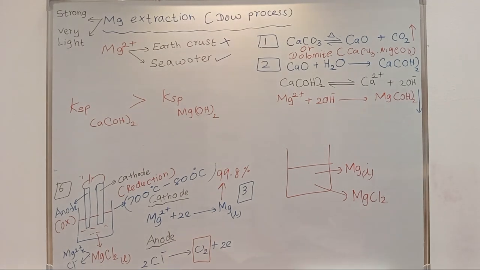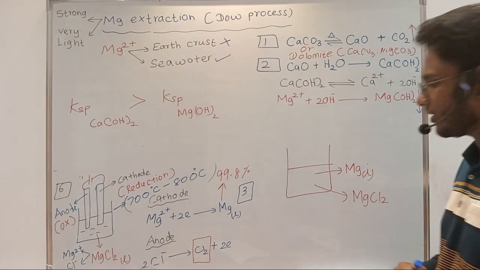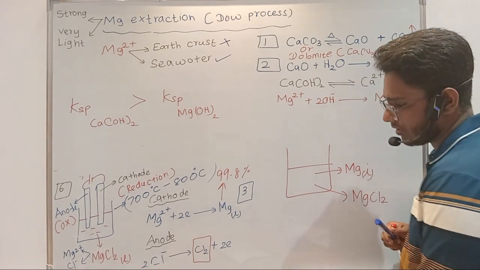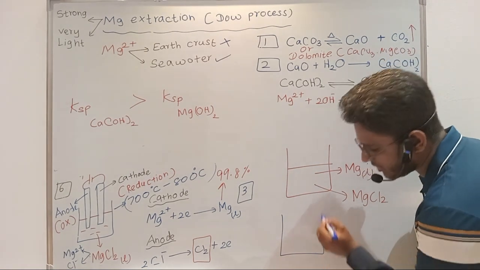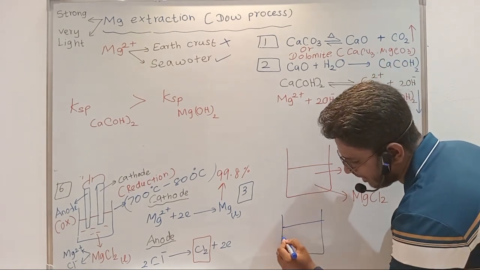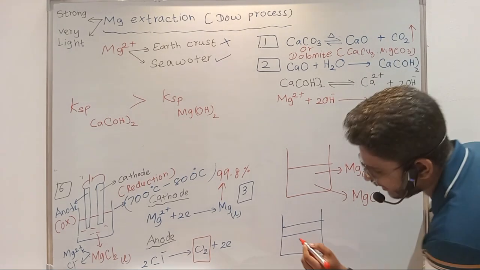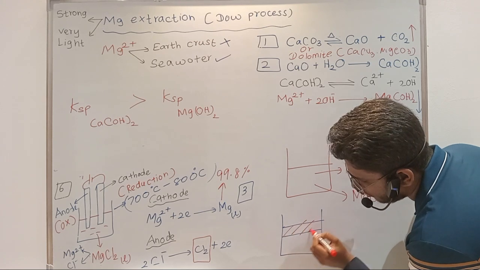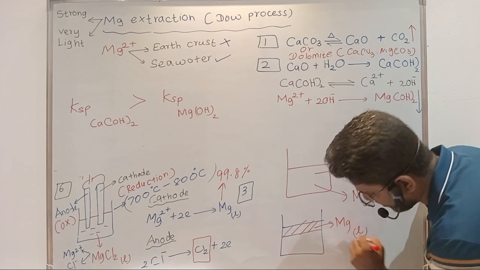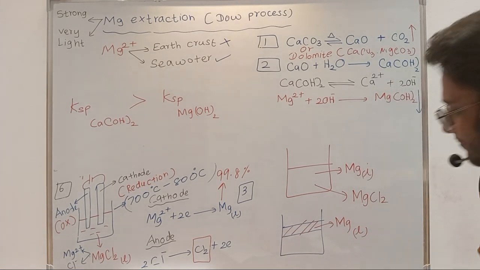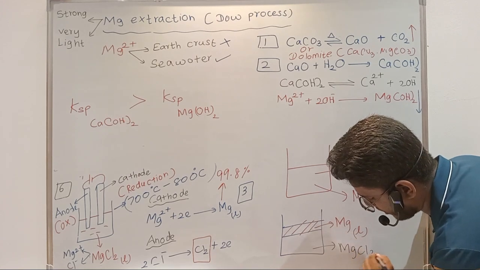Then you give it some time to settle. After giving some time, you will be able to see two layers. The top layer will be magnesium liquid, and the bottom layer will be magnesium chloride, right?